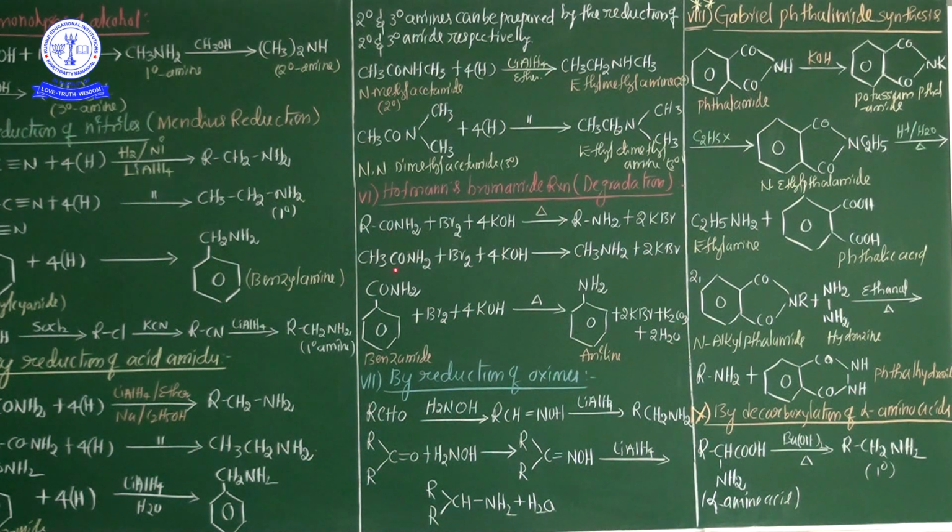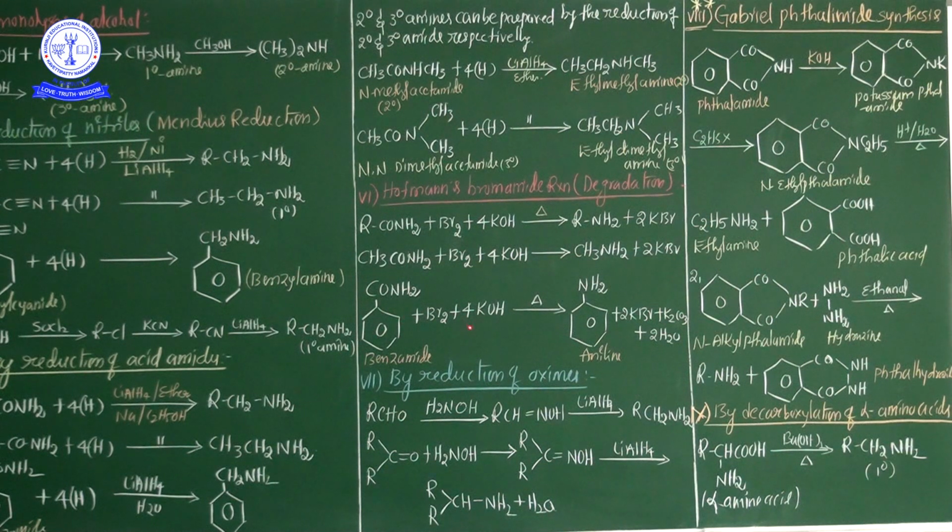Now this compound name is acetamide, CH3CONH2. Acetamide treated with bromine in the presence of KOH. Now what happened? Methylamine and KBr is released. Now here these are the aliphatic amines. Now the aromatic category is a benzamide.